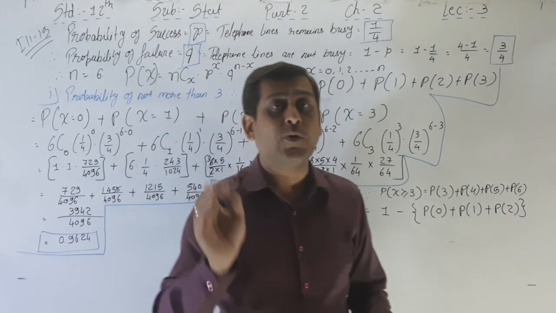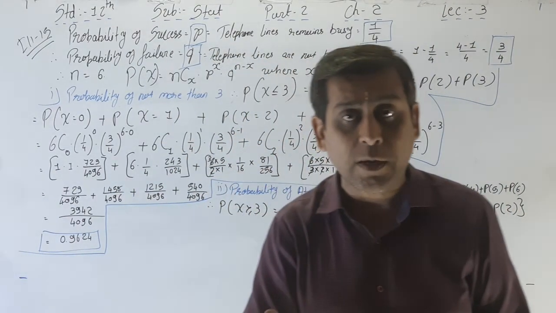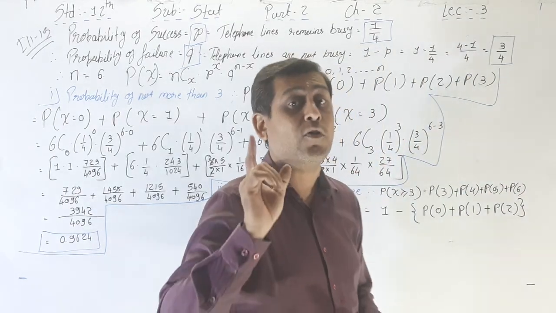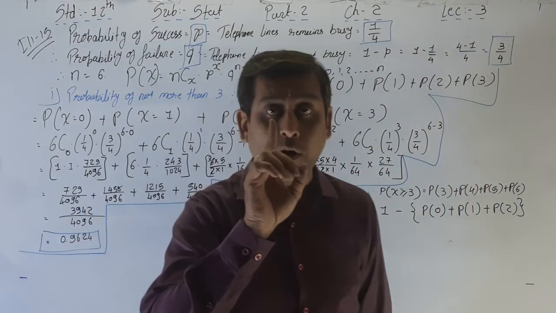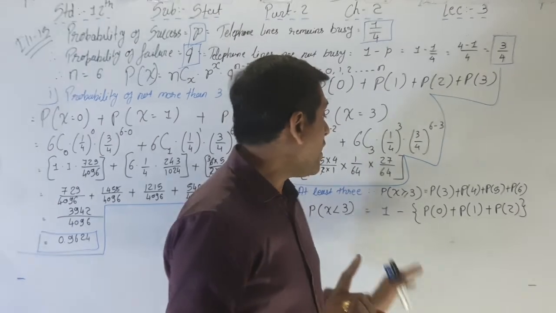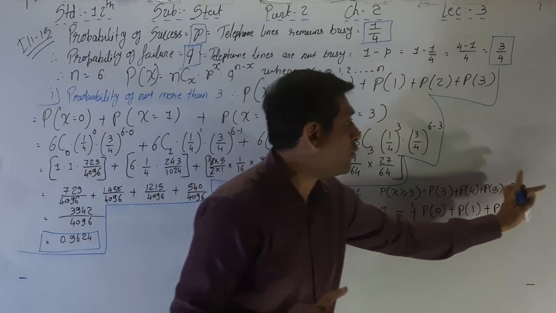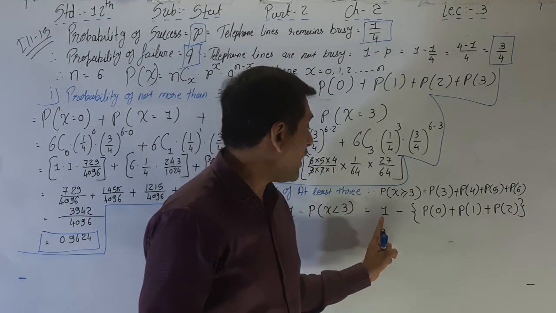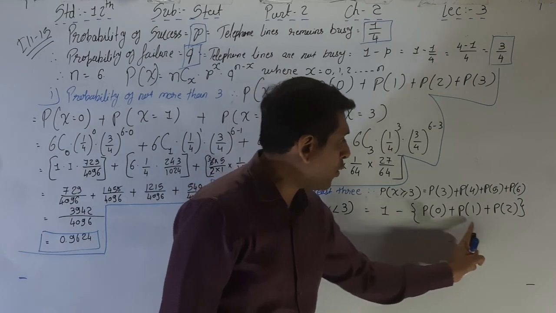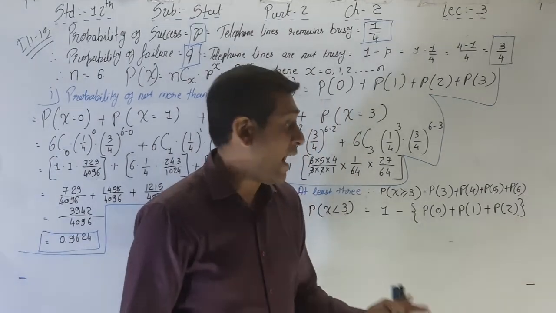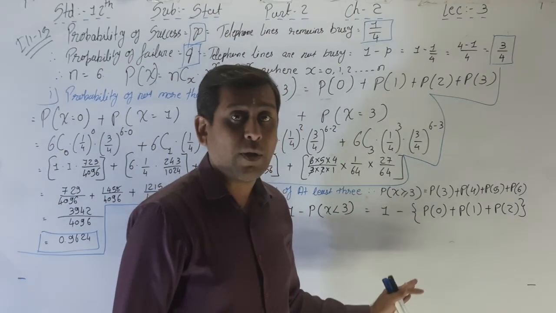P of 0 plus P of 1 plus P of 2 plus P of 3 plus P of 4 plus P of 5 plus P of 6, total probability is equal to 1. Or if we want to find out 3, 4, 5, 6, then write down 1 minus 0, 1, 2. And why are we doing this method?